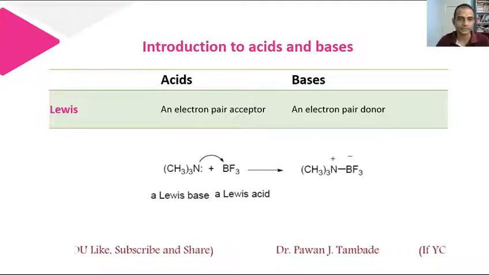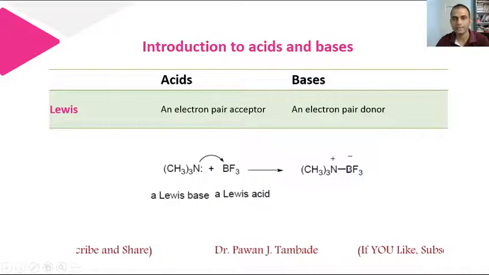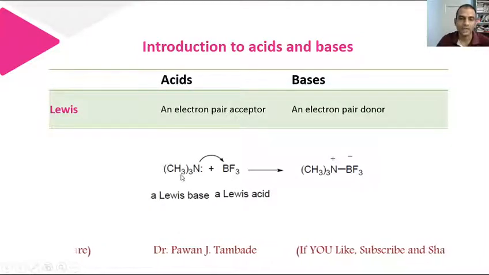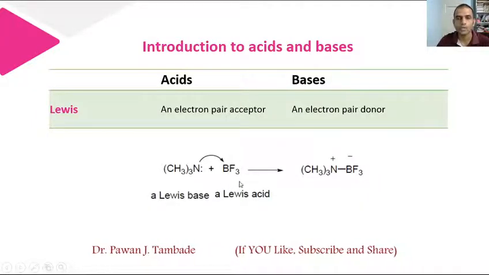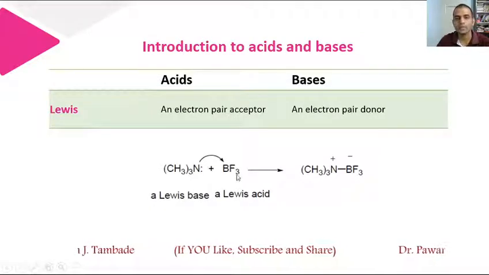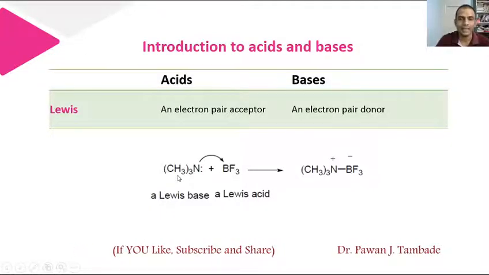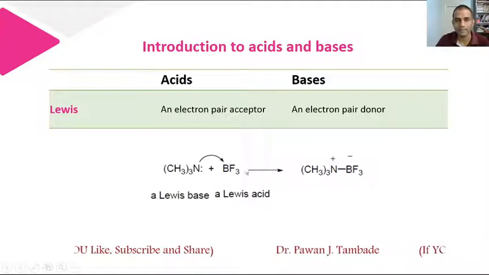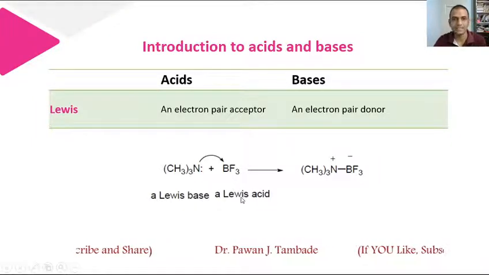Let's see one example. In this case, trimethylamine reacts with BF3 and there is a formation of this adduct. In this particular case, the nitrogen of trimethylamine donates a lone pair of electrons, and the boron of boron trifluoride, which is having an incomplete octet, accepts this lone pair of electrons from the nitrogen of trimethylamine. So trimethylamine acts as an electron pair donor, that is, according to Lewis's concept it is a base, and BF3 is an electron pair acceptor, thus it acts as a Lewis acid.